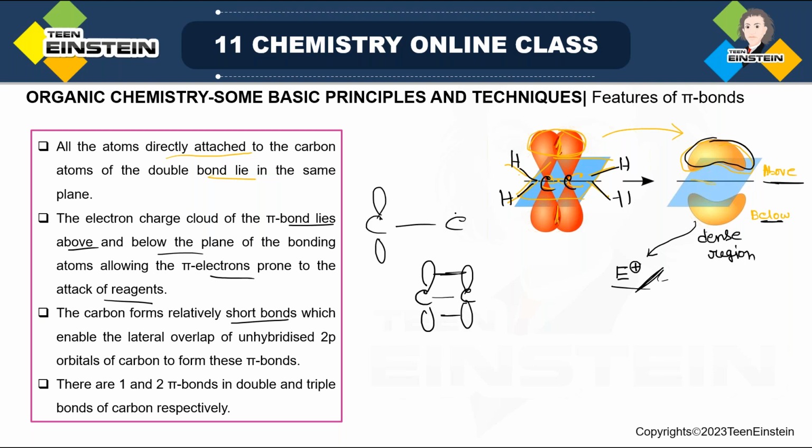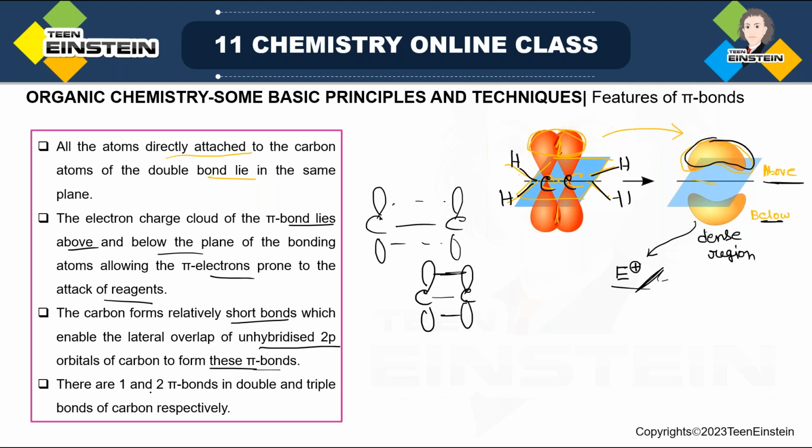If they are not from the second period, then the interaction will be very weak. The closer they are, the better the interaction. So because of this relatively short carbon-carbon sigma bond, lateral overlap of the pure p orbitals, or unhybridized p orbitals, of carbon to form these pi bonds is easy.